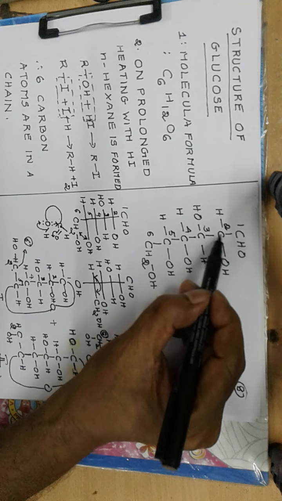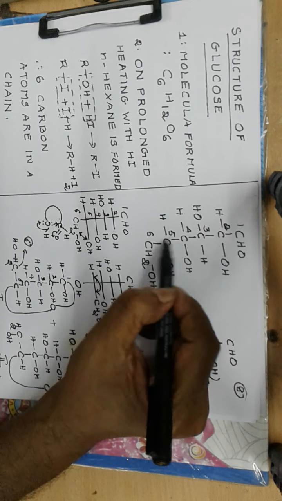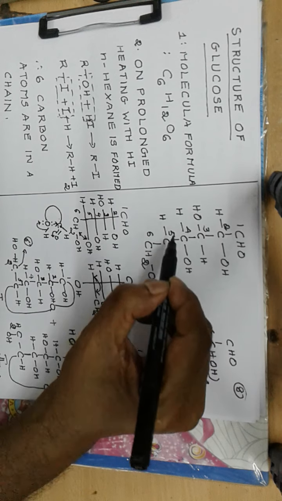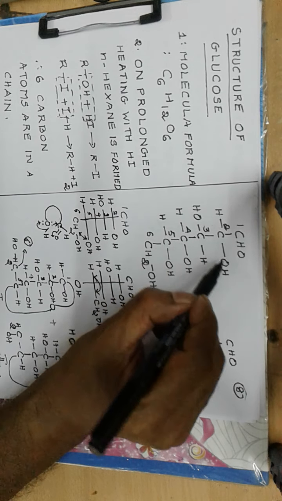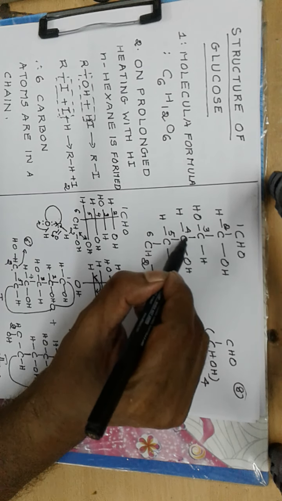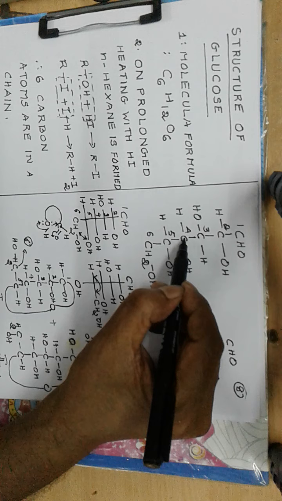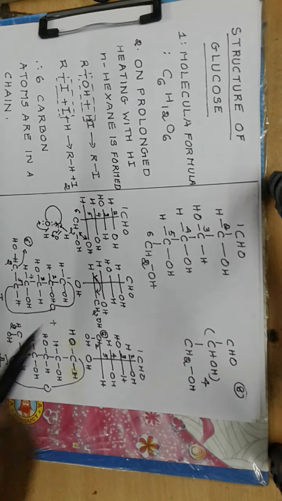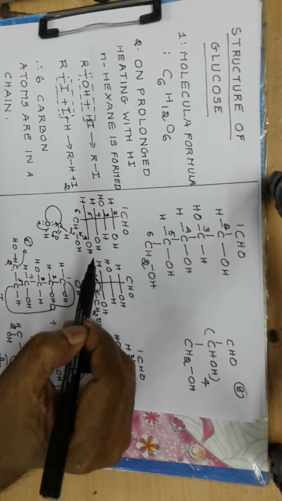Now these bonds lie in the same plane, or in the plane of the paper. Now H and OH will lie above or below the plane according to the configuration of these carbons. Now carbons 2, 3, 4 and 5 are asymmetric carbons. So to come to the ring structure of glucose